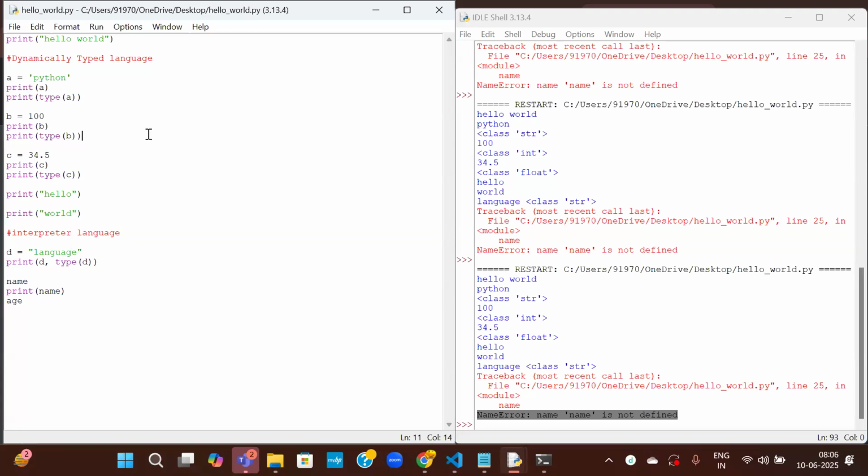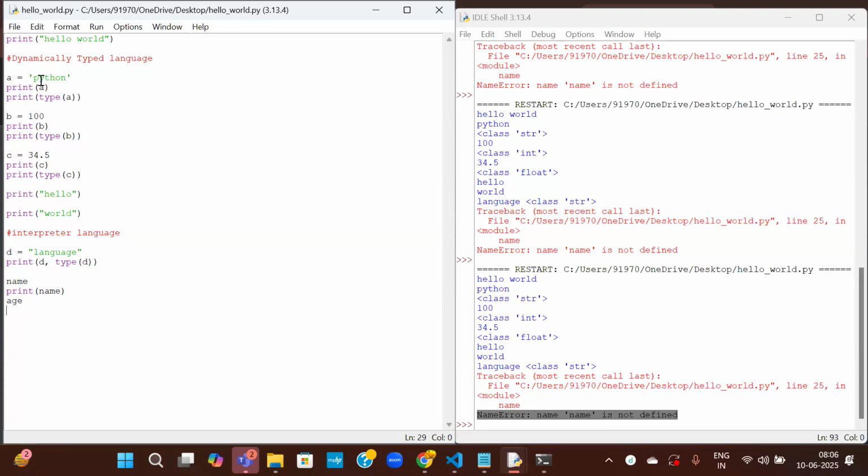What other things do we need to know here? Okay, slowly we'll move into the concepts. Any doubts still here? Okay, we'll slowly move into the concept.